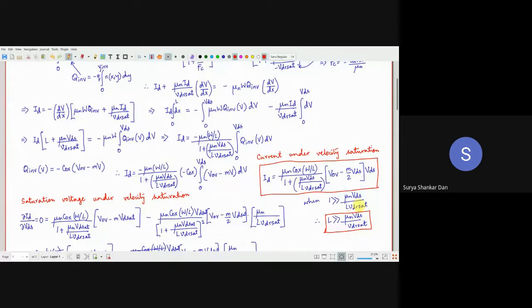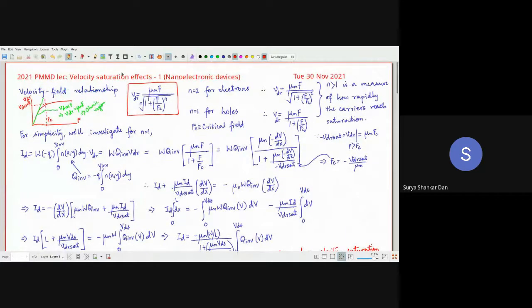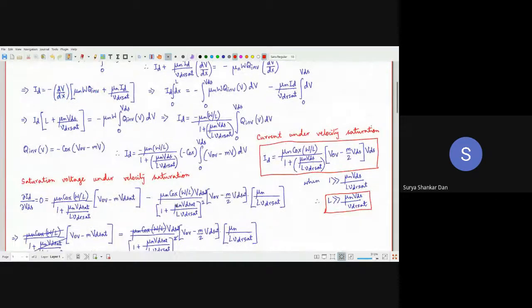Later on, in part 2 of this, I mean the 2 lectures on velocity saturation effects, we will understand the meaning of this mu n VDS by VDSAT.